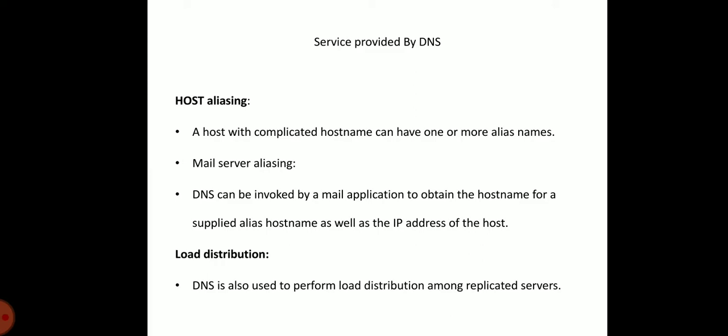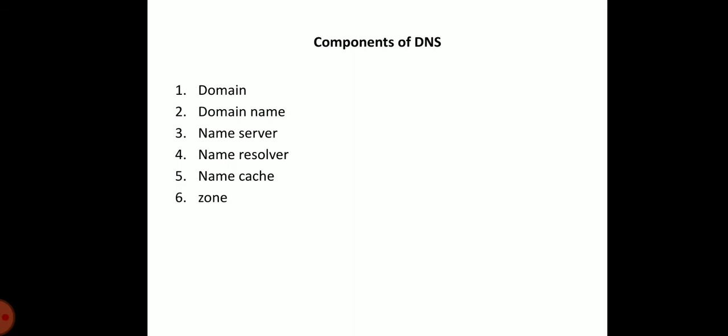With mail server aliasing, the DNS can be invoked by a mail application to obtain the host name for the supplied alias host name as well as the IP address. And finally, load distribution. It is used to perform load distribution among replicated servers. Now we see the components of DNS.